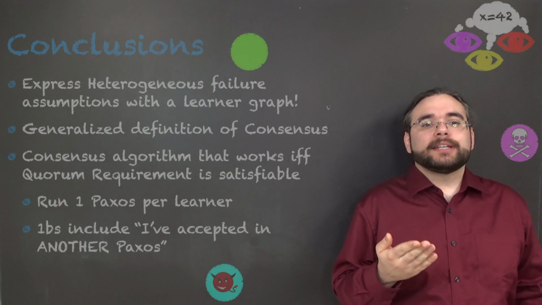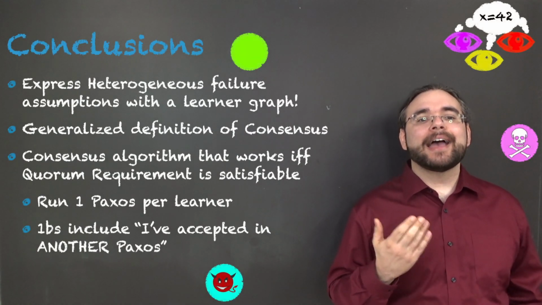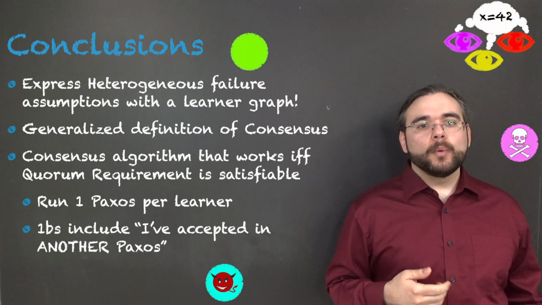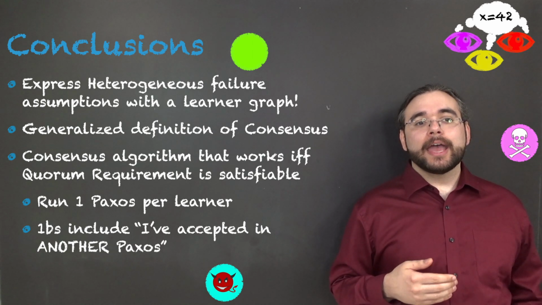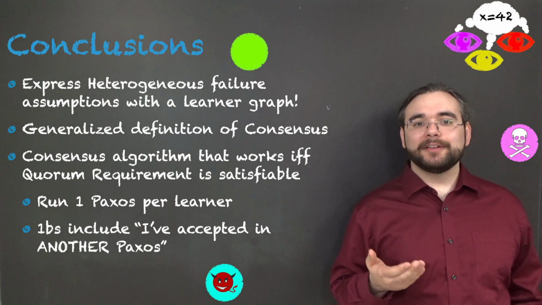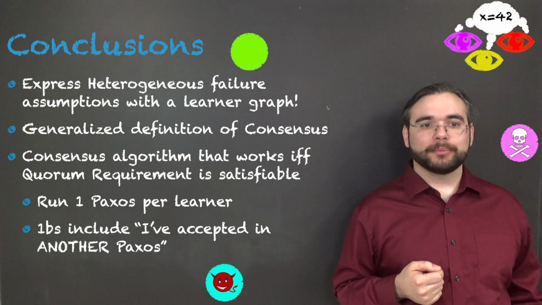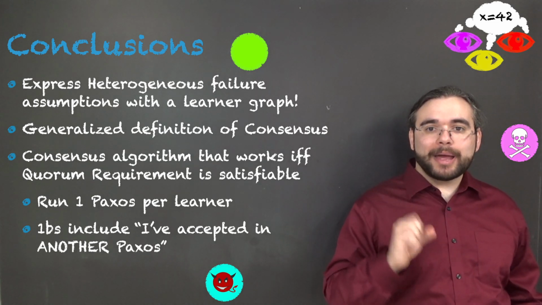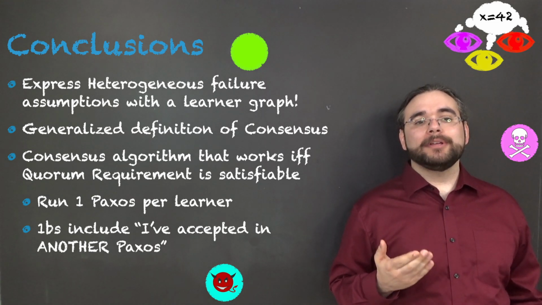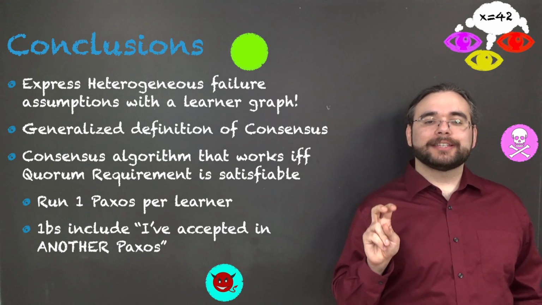We formalized a definition for what it means to have a heterogeneous consensus. We express heterogeneous failure assumptions with a learner graph, and we have a quorum requirement that tells us when consensus is possible. Our consensus, put very briefly, runs 1 Paxos per learner, where 1B messages can include "I've accepted in another Paxos."